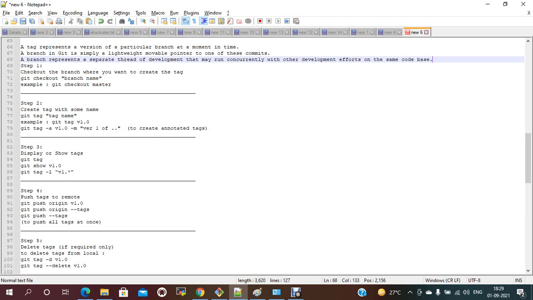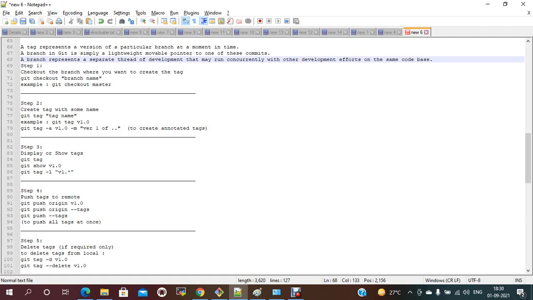Some people will ask what is the branch and what is the tag. A branch is simply a lightweight movable pointer to one of these commits. A branch represents a separate thread of development that proceeds concurrently with the other development efforts on the same code. When you create a branch, we create it in the same way.